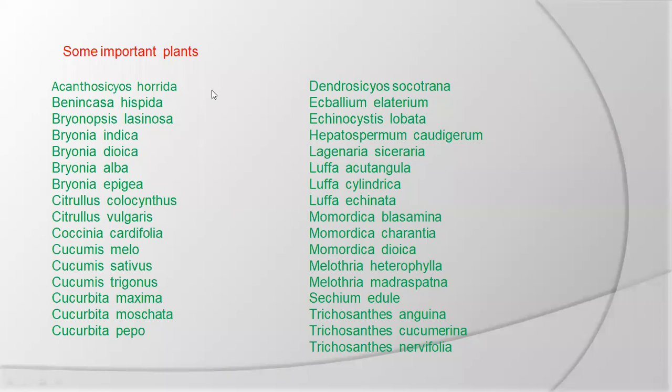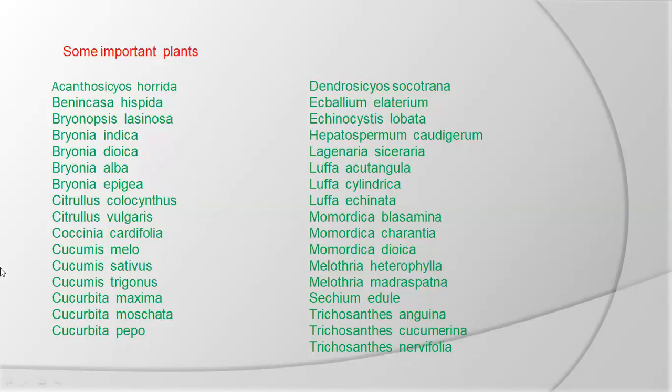Some important plants in the Cucurbitaceae: Acanthosicyos, Benincasa hispida, Bryonopsis, Citrullus, Coccinia, Cordifolia, Cucumis melo, Cucumis sativus, Cucumis trigonus, Cucurbita maxima, Cucurbita pepo, Dendrosicyos socotrana, Ecballium elaterium, Herpetospermum, Lagenaria, Luffa acutangula, Luffa cylindrica, Luffa echinata, Momordica charantia, Momordica dioica, Momordica balsamina, Melothria, Trichosanthes.